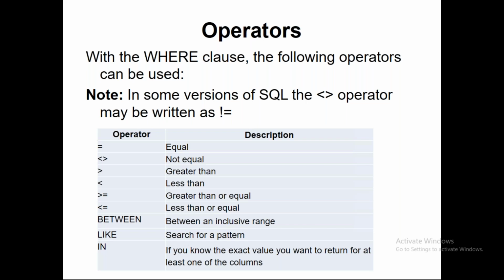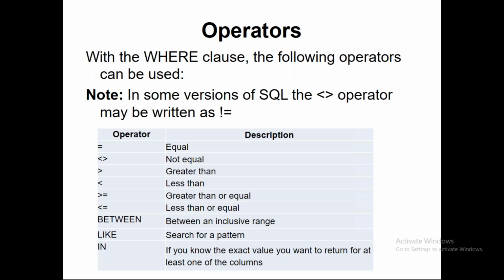So the various operators that we have with the where clause: the following operators can be used. For example, equal to, not equal to, greater than, less than, greater than or equal to, less than or equal to, between operator, like operator, and in operator. With a where condition, where so and so column is equal to so and so value, there can be equal operator, not equal operator, greater than, less than, greater than or equal to, less than or equal to. These are the common things.